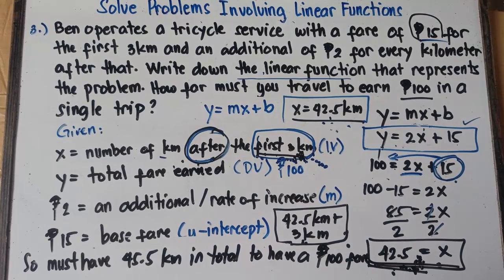So quite complicated, right? With regards to example number 3. You're all set, class. That's it, class. That's the answer with regards to example number 3. That would be 45.5 kilometers.